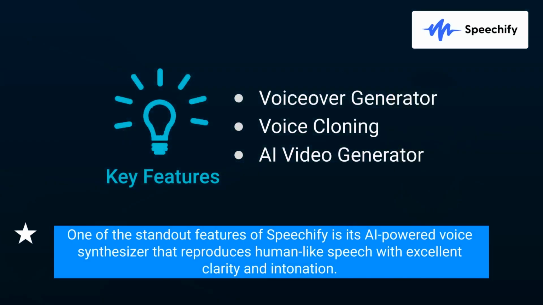One of the standout features of Speechify is its AI-powered voice synthesizer that reproduces human-like speech with excellent clarity and intonation.